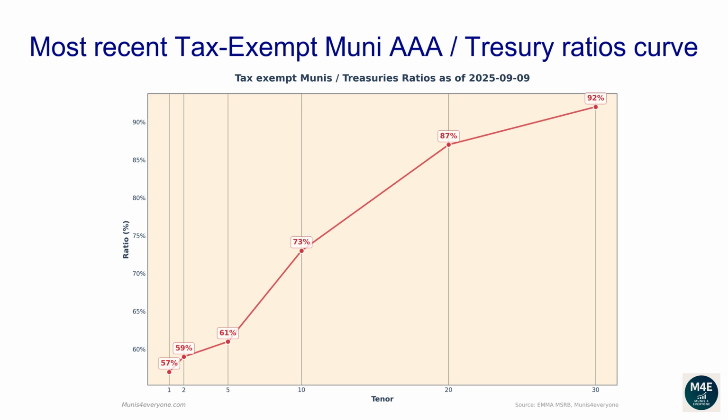The current one-year ratio is 57%. The 2 years ratio is 59%. The 5 years ratio is 61%. The 10 years ratio is 73%. The 20 years ratio is 87%. The 30 years ratio is 92%.